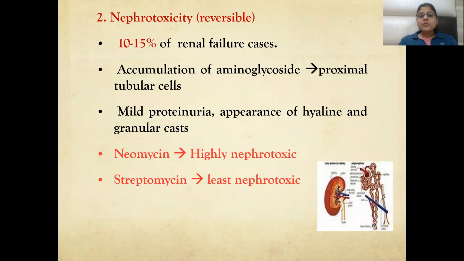Nephrotoxicity: 10 to 15% of cases of renal failure are seen, which is reversible in nature. Accumulation of the aminoglycosides in the proximal tubular cells will lead to mild proteinuria and the appearance of hyaline and granular casts. Neomycin is highly nephrotoxic, and streptomycin is least nephrotoxic.